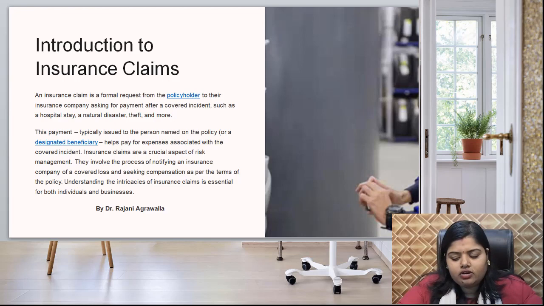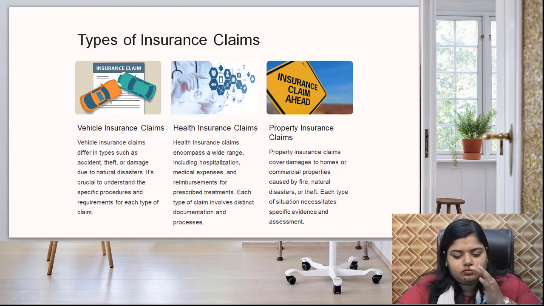Insurance claims are a crucial aspect of risk management. This involves the process of notifying an insurance company of a covered loss and seeking compensation as per the terms of the policy. Understanding the insurance claim is essential from both the individual and the business point of view. So, now how many types of insurance are there?